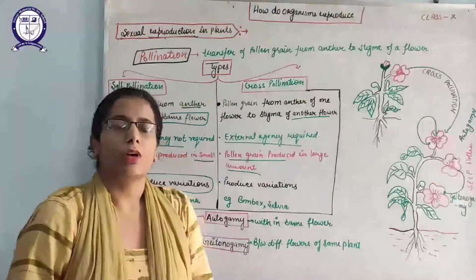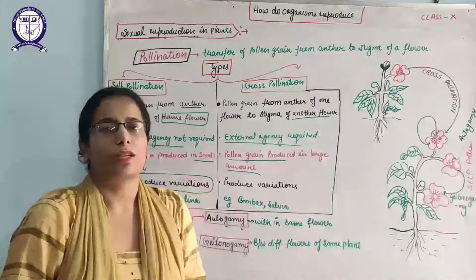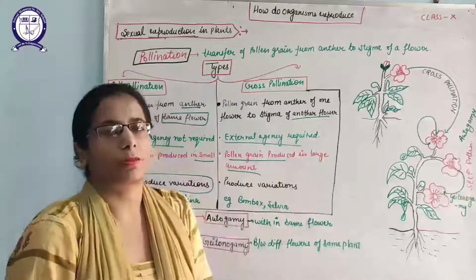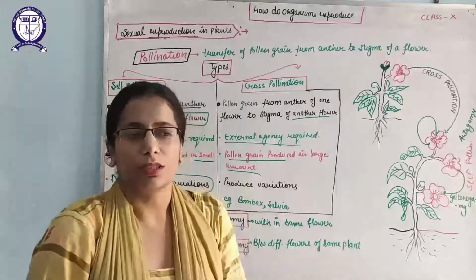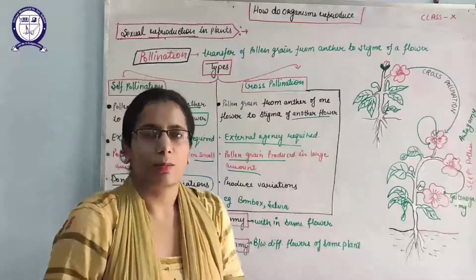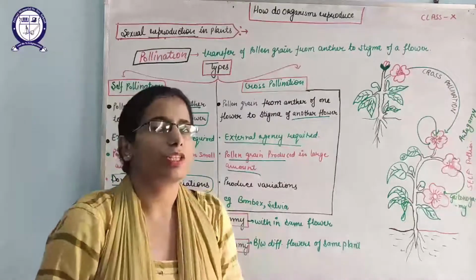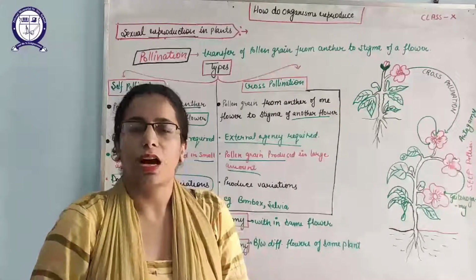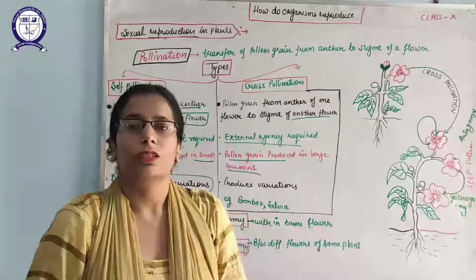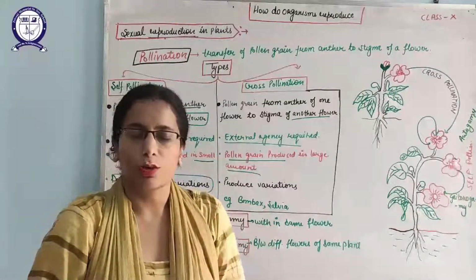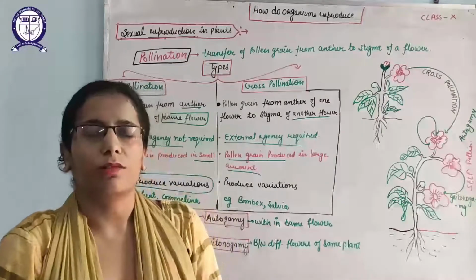Okay students, now we are going to start the next topic, that is pollination, because we already discussed the flowers and its parts. So now let us think about it. The male part, that is the stamen, releases the pollen grain, and it has to reach the stigma of the carpel, where it goes to the ovary, where it has to be fertilized with the egg cells and the polar nuclei. But the question arises, how will this pollen grain transfer?